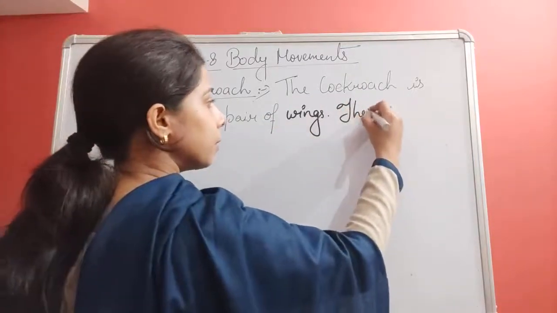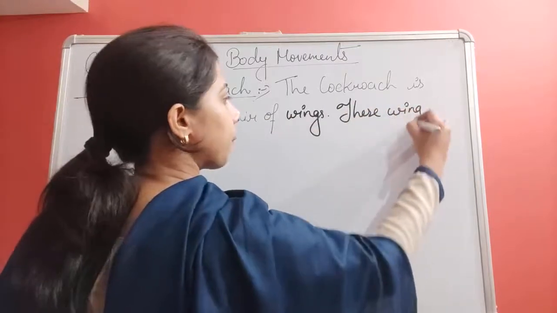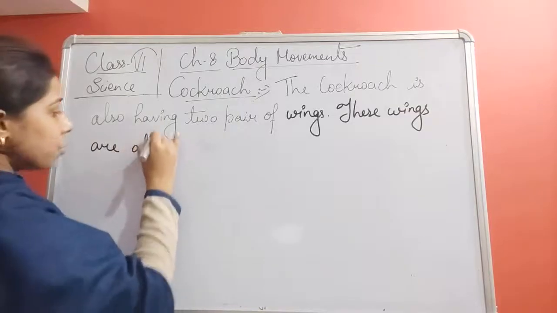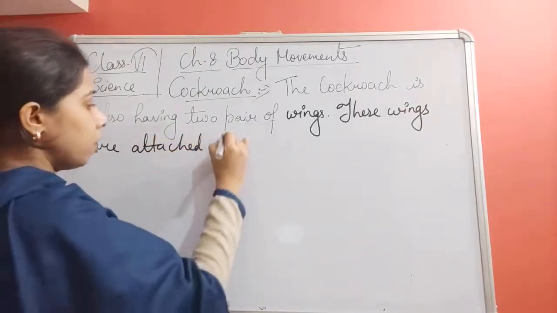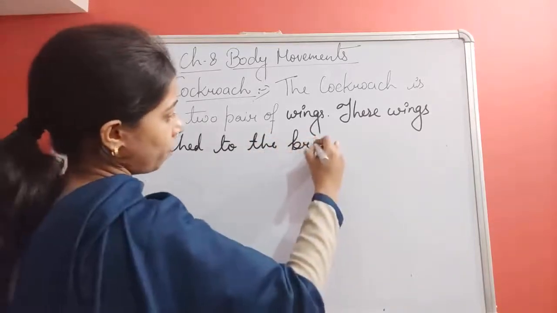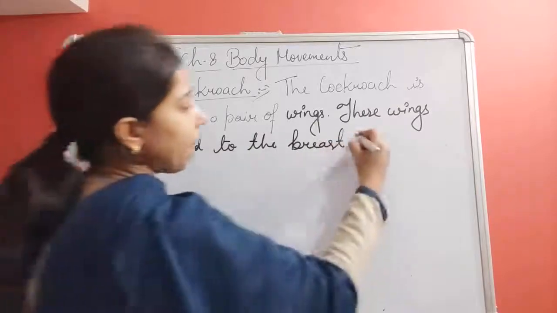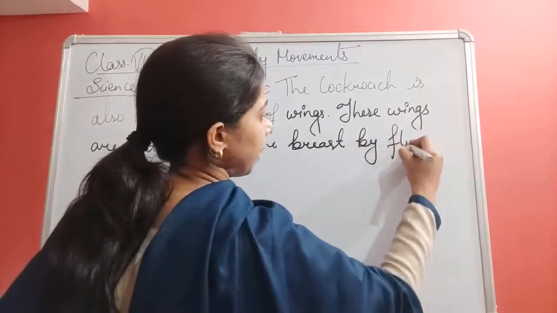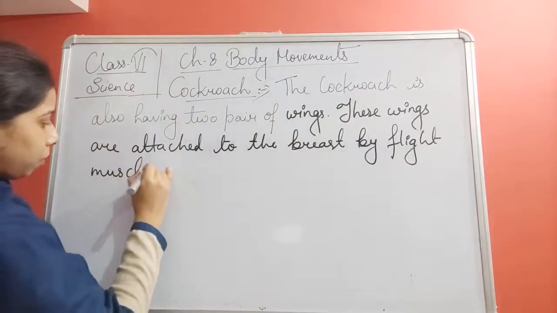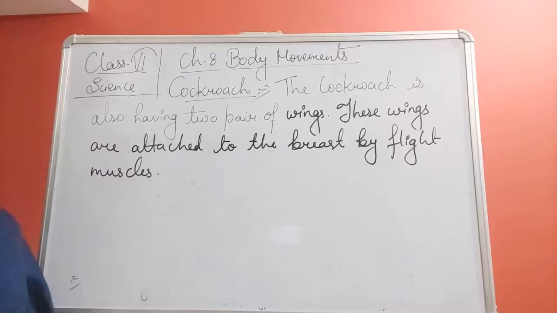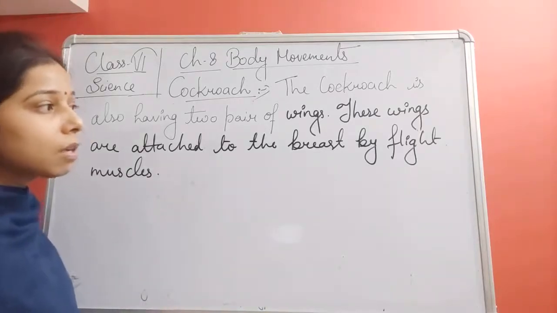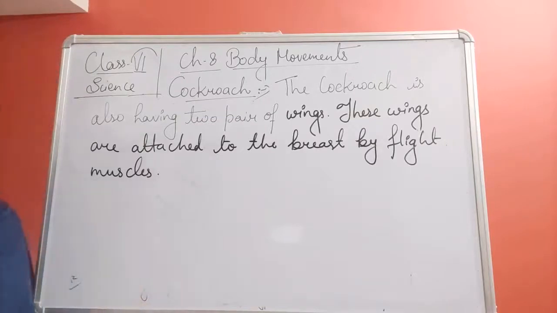These wings are attached to the breast by flight muscles. Okay, so the cockroach has two pairs of wings, and these wings are attached to the breast by flight muscles.